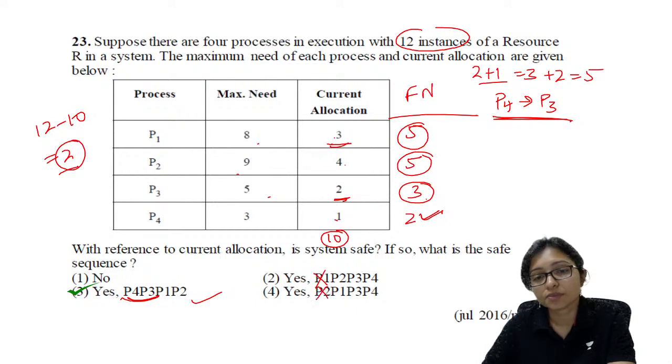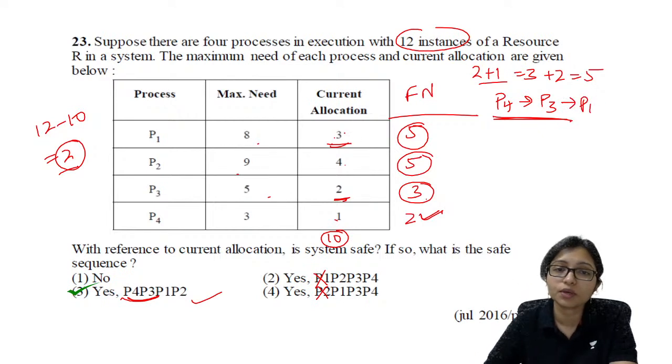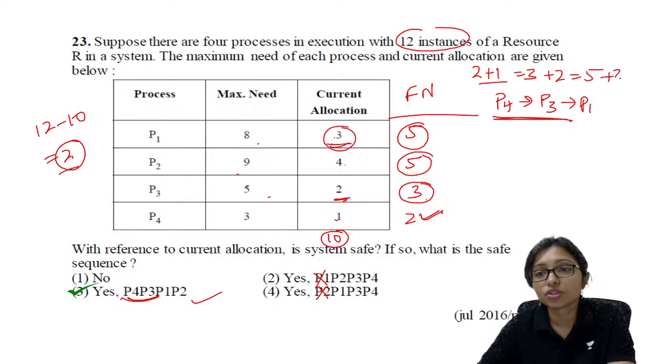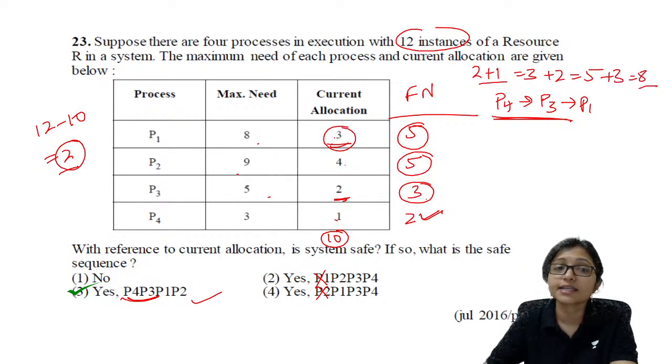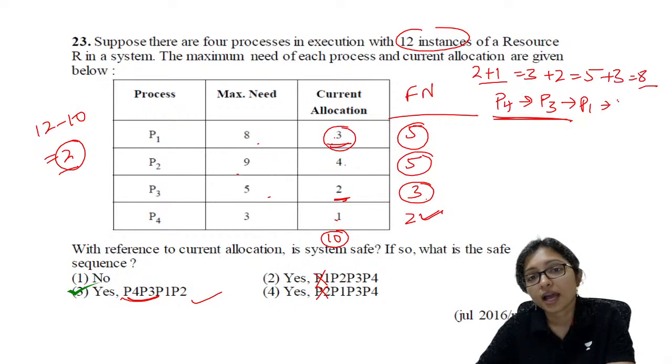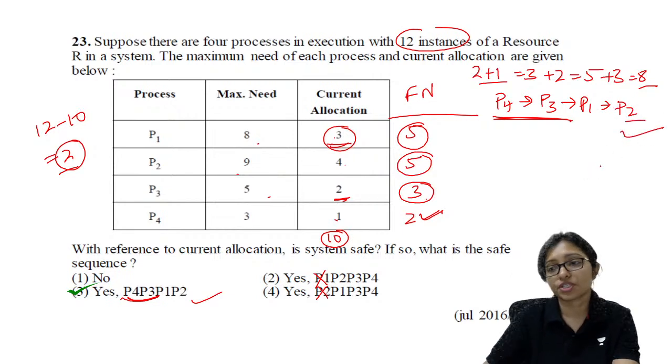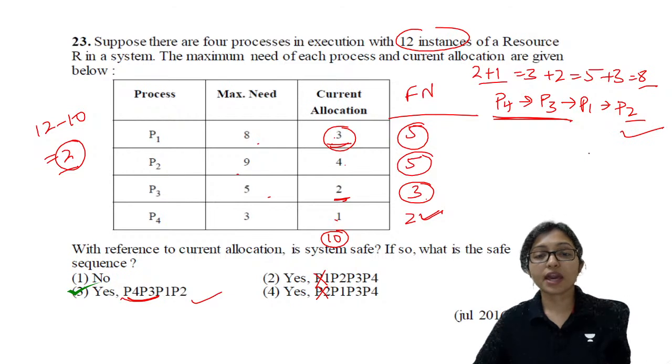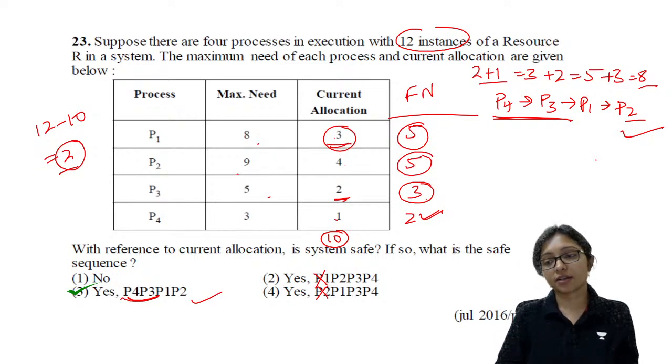So this is not possible. This is also not possible. After that, any one of them, yes, P1 I can release. When I am doing P1, then it will release 3 more. Now availability will be 8. And after that definitely I can execute P2 also. And it is the safe state. This is the way how you have to find out whether a state is safe or not.